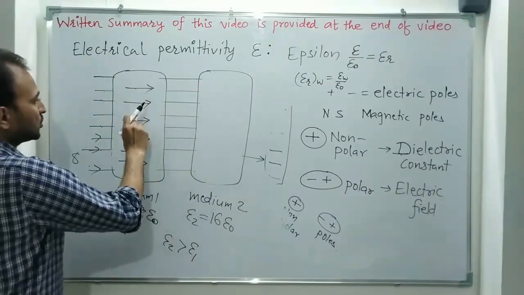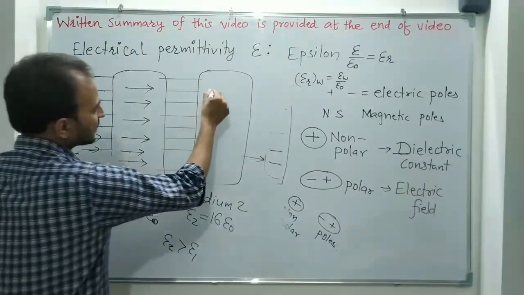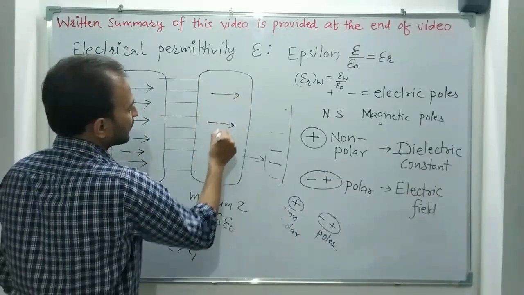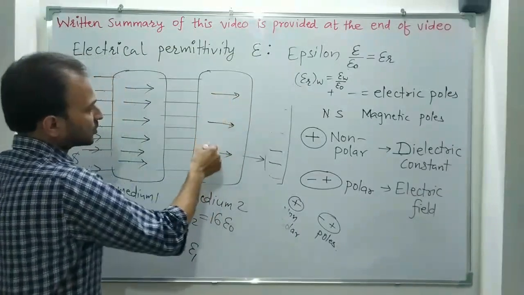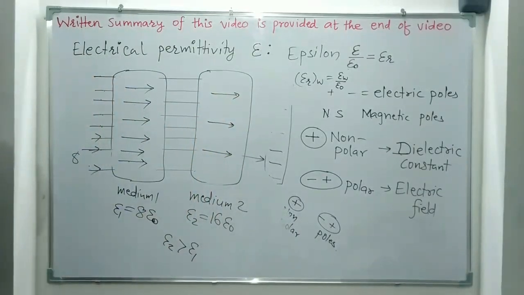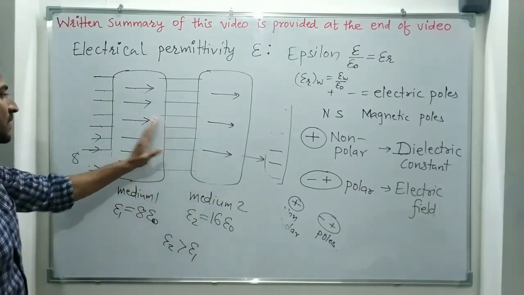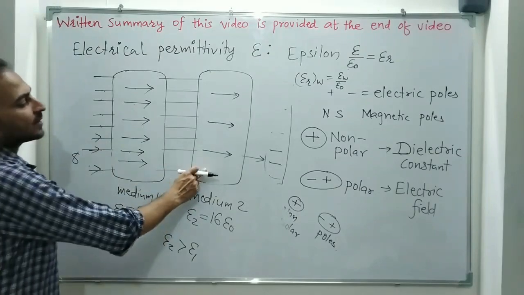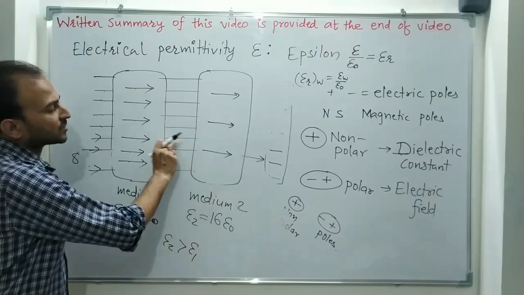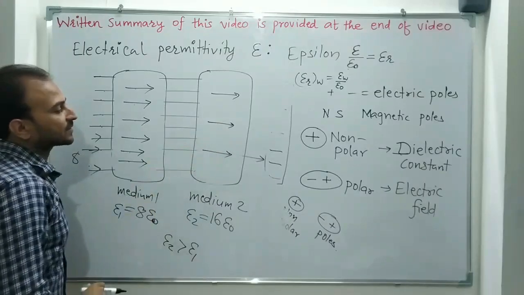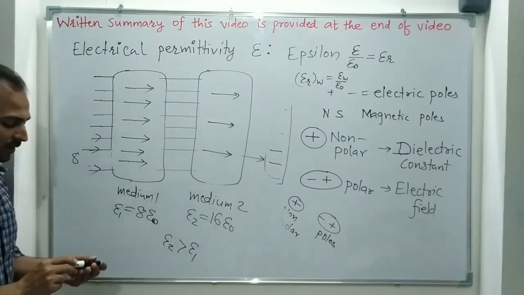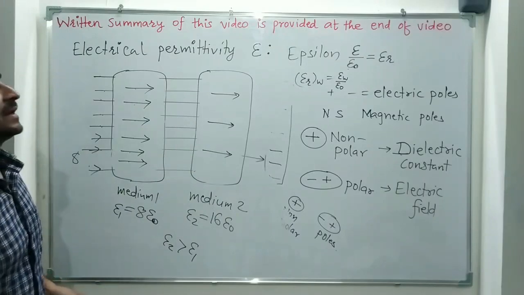So 1, 2, 3, 4, 5, 6. Here we will have half of them. Just 1, 2, 3. Okay. Opposition of this medium is greater than opposition of this medium. So the greater the opposition to the external field, the fewer the electric field lines. This is the meaning of electrical permittivity.